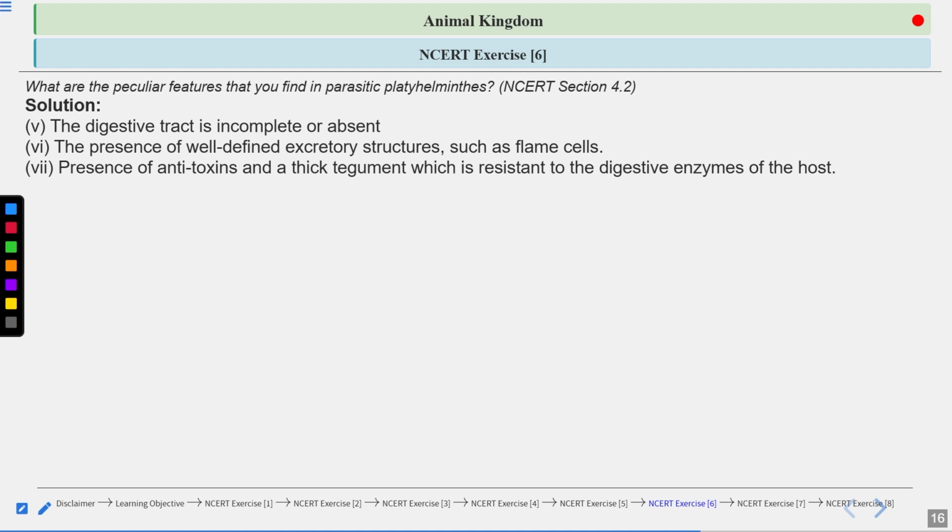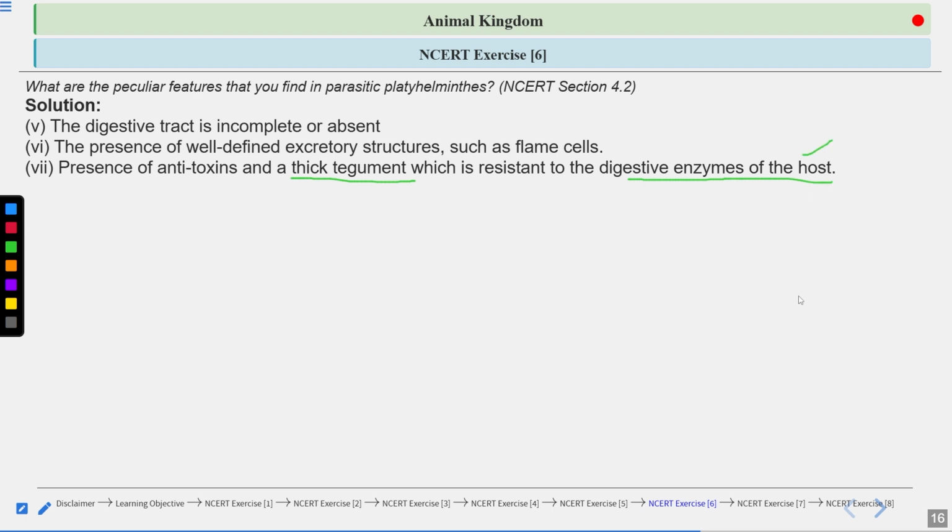They could survive there even though many digestive enzymes and acids are released, and alkaline solution also, because they are protected by their thick tegument, which is resistant to all the digestive enzymes of the host.